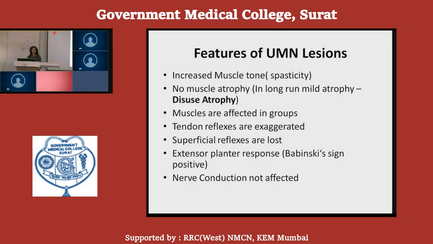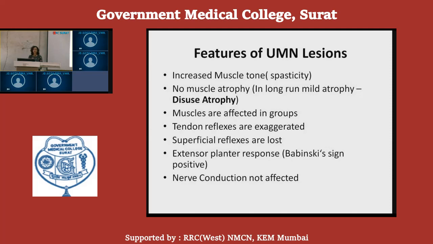There is no muscle atrophy in the upper motor neuron lesion, but if the lesion continues for a longer duration, it might cause disuse atrophy.